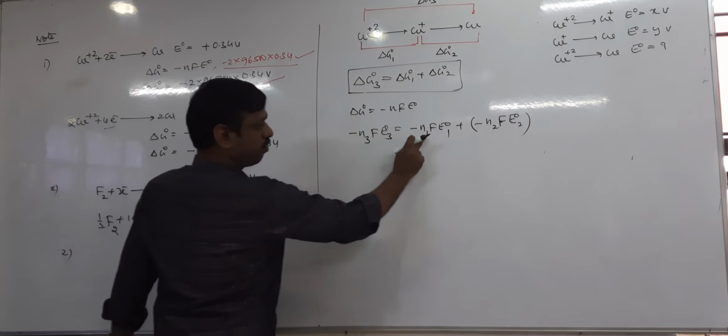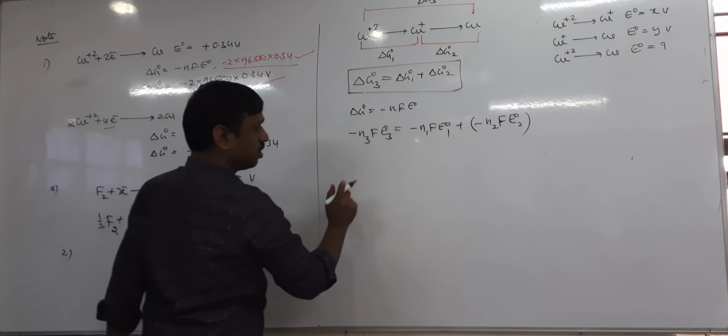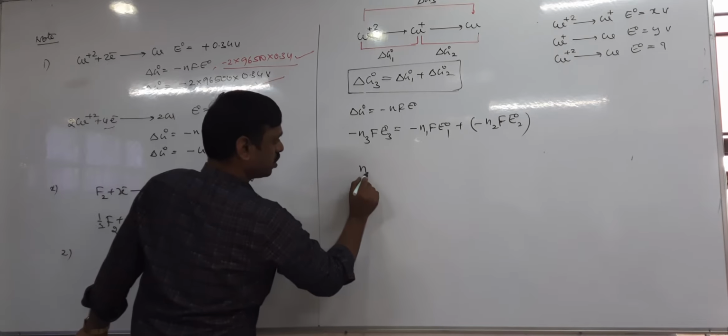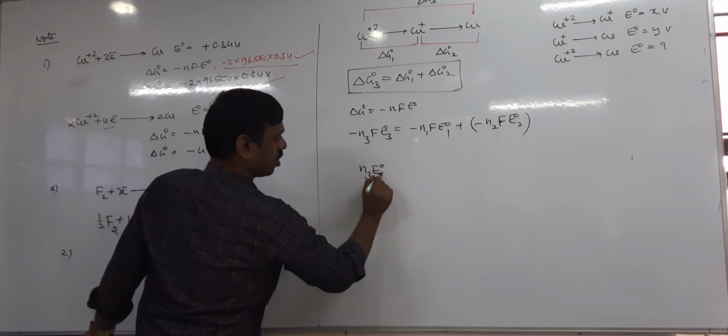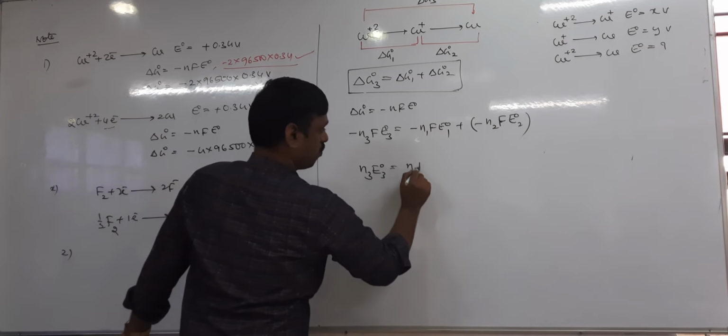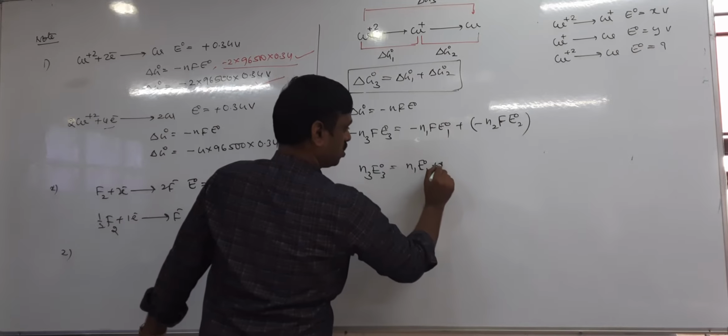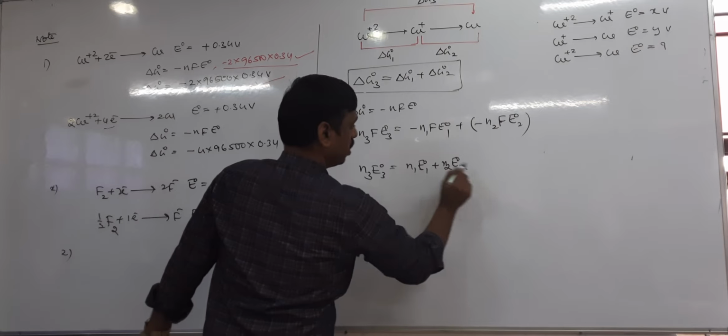The simplified equation is N3 E03 equals N1 E01 plus N2 E02.